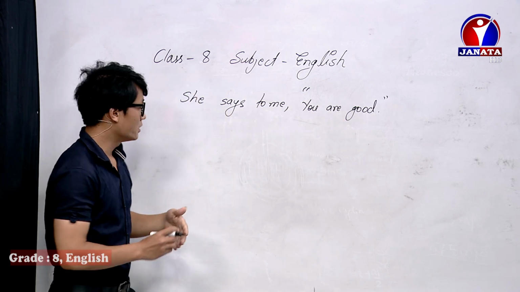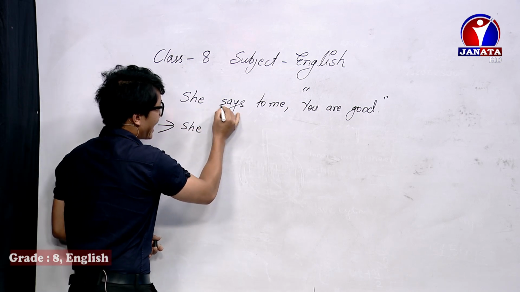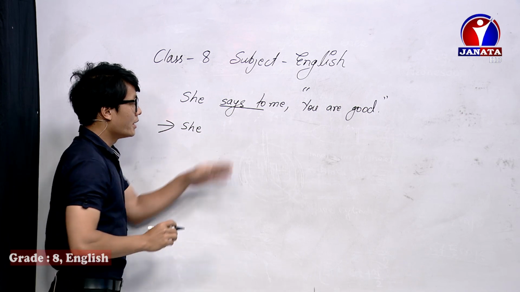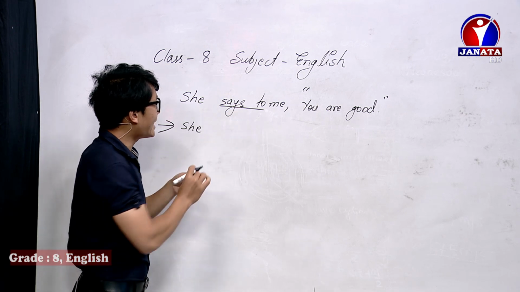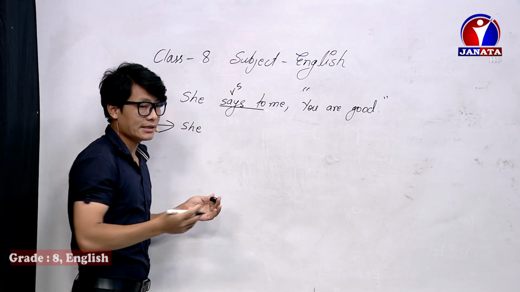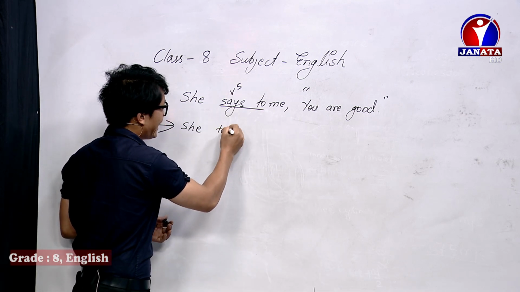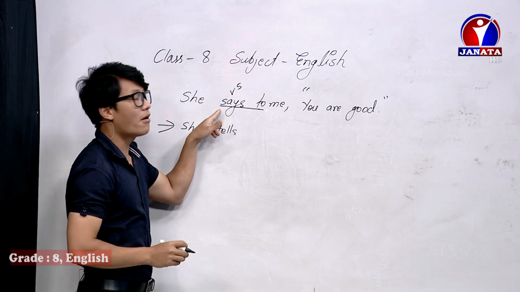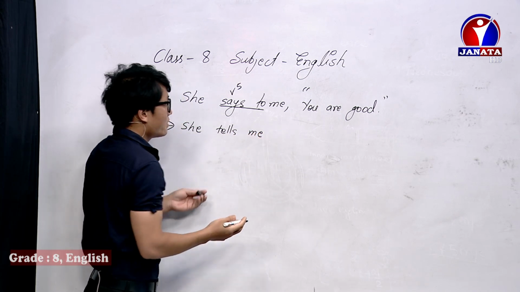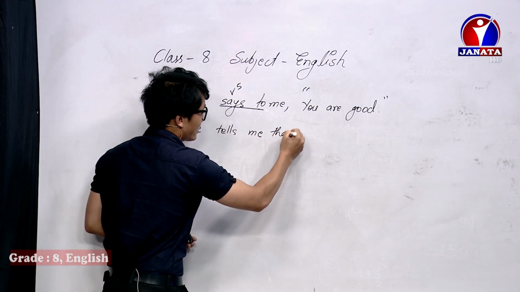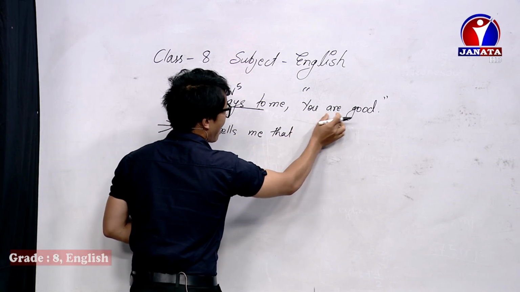First of all, we will change one by one. She will be she. Says, after here is a TO2 preposition. But says is a verb 5. Verb 5 means this is a simple present. So says to should be changed into tells, because here is verb 5. That's why tells. She tells me. Then this is an assertive sentence, obviously we have that. She tells me that. After that, you need to know here, you are good.